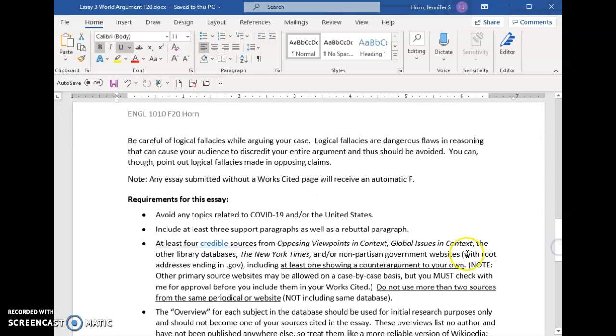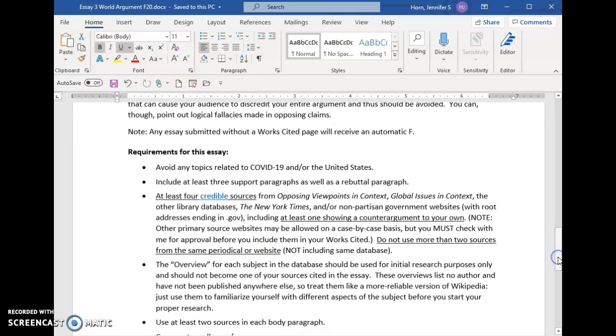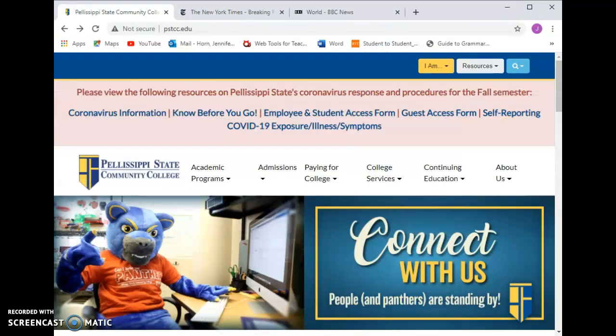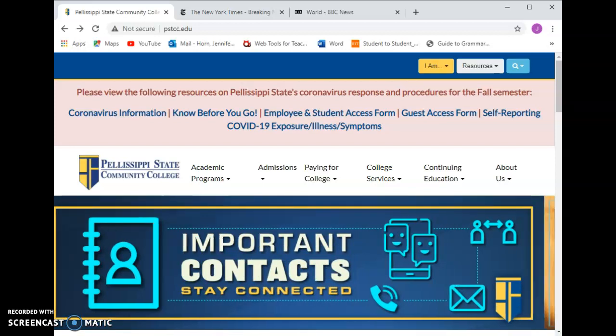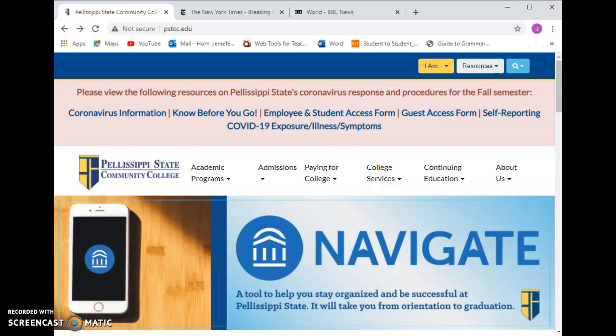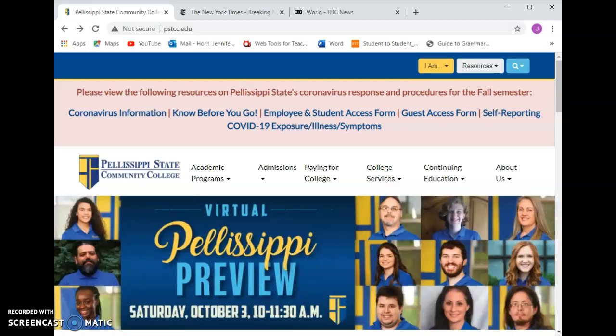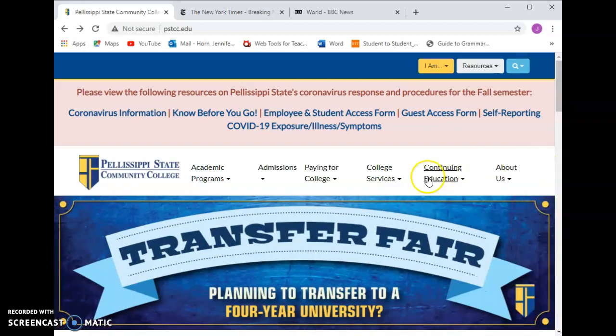You're going to have at least 4 credible sources, and I want to make sure that you know how to find those. So I want to go through the 2 main databases that you're going to use for this. If you don't know much about the problems going on in the world other than the big obvious COVID crisis, then this is actually the perfect essay for you, because even if you do have knowledge, I want you to do research and learn more about it. So this is a chance for you to learn about something going on in the world.